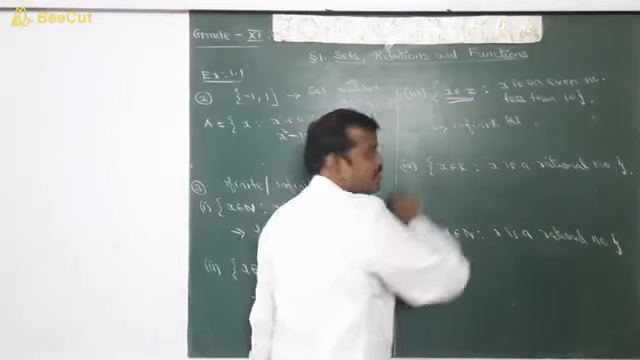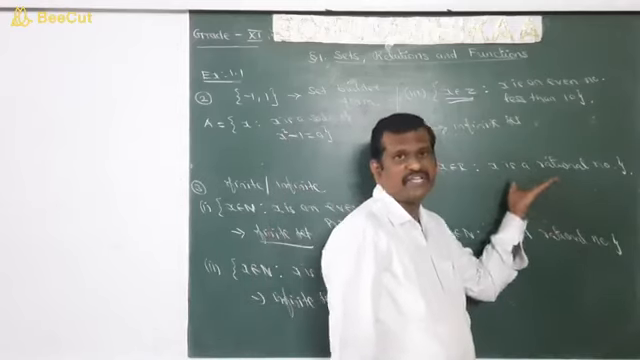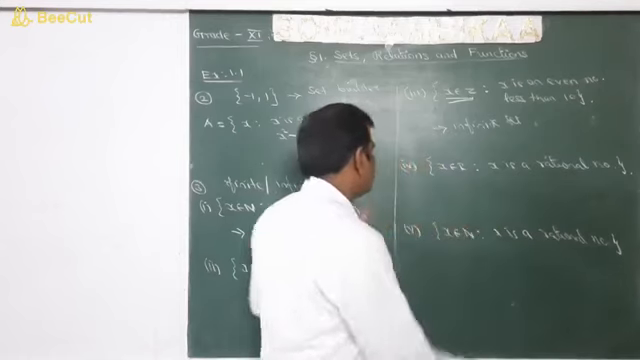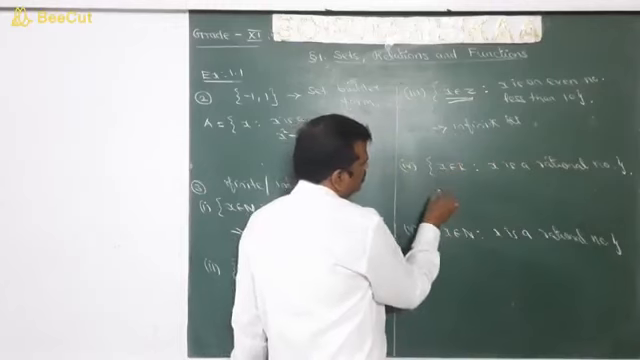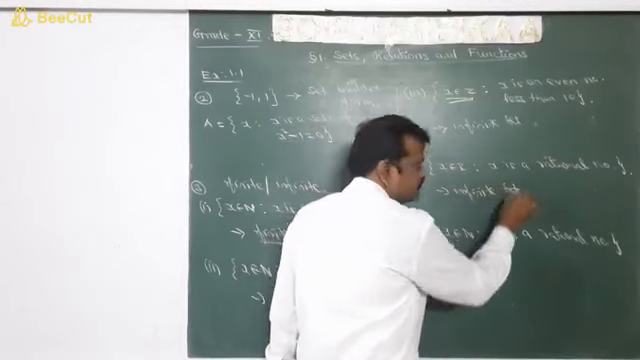Because it includes negative numbers also. So x belongs to real number, x is a rational number. Rational number is a set of all fractions of the form p by q. So rational numbers means the set of all rational numbers, which is of course an infinite set. Is it clear?